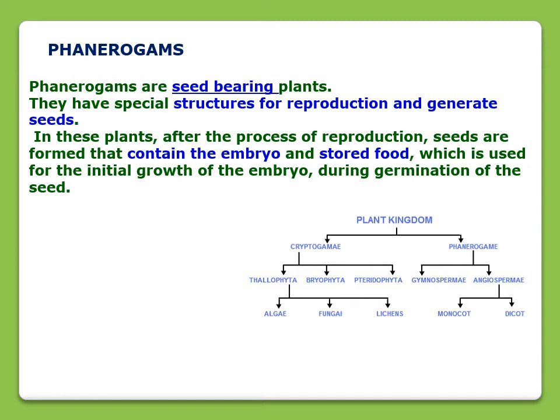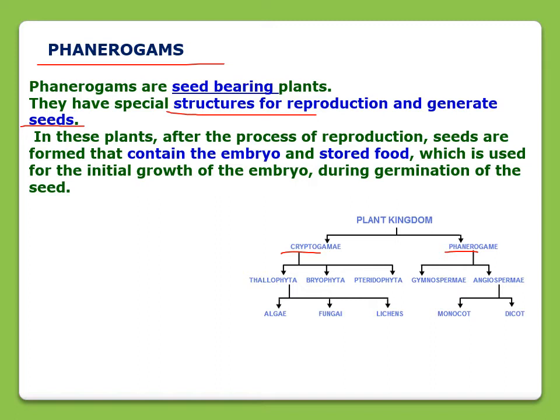Now I come to the other group, that is phanerogam. Phanerogams are seed-bearing plants, and these plants have special structures for reproduction and generate seeds. Here you can see the plant kingdom is divided into phanerogam and cryptogam. Cryptogam we have discussed; cryptogam plants are without seeds, and phanerogams are with seeds and flowers.